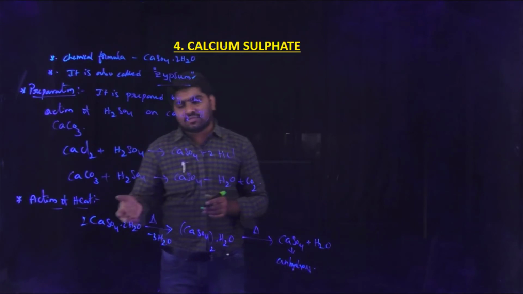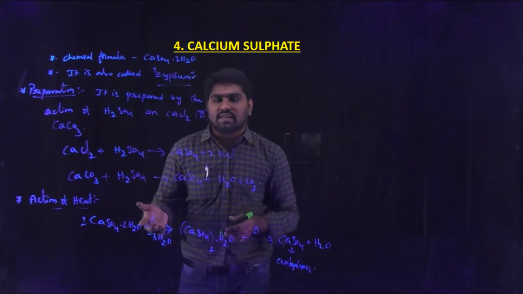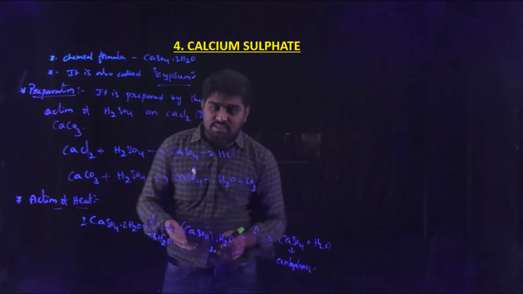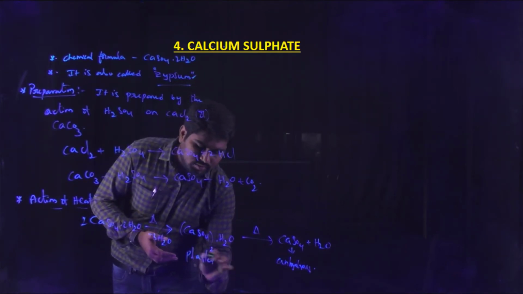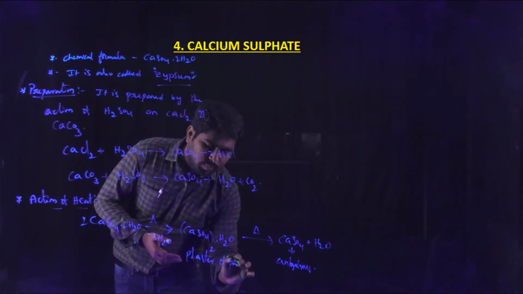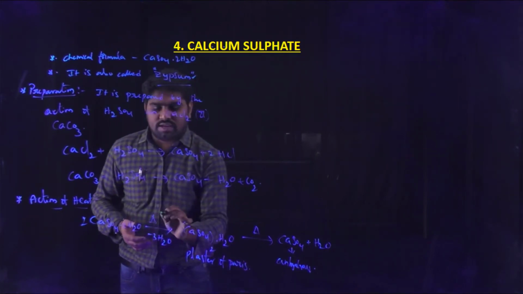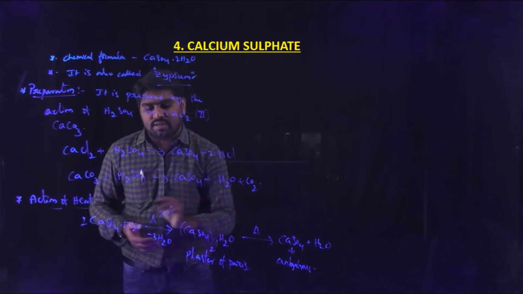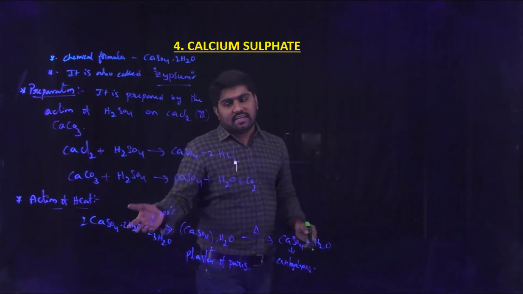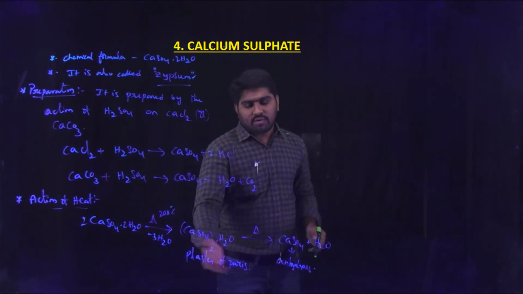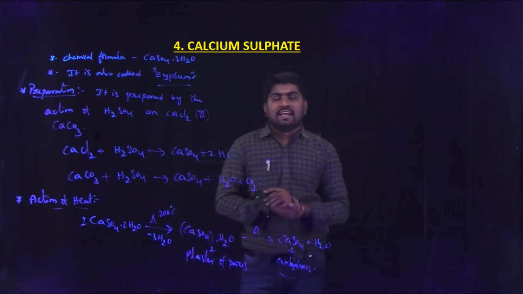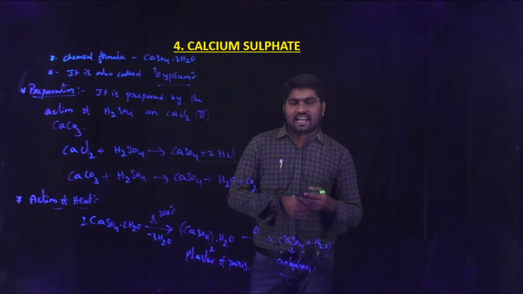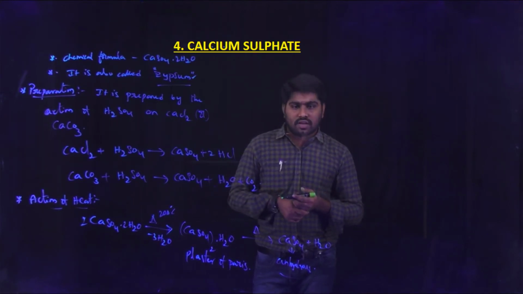When calcium sulfate is heated to nearly 200 degrees centigrade, it produces plaster of Paris, which on further heating produces anhydrous calcium sulfate. So this is the chemical property of calcium sulfate.